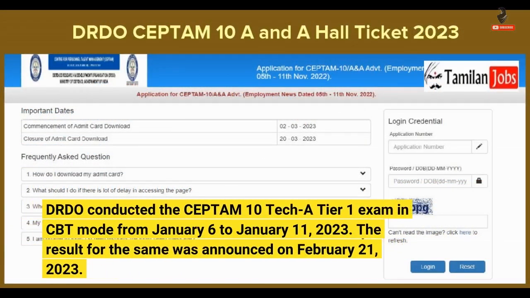DRDO conducted the CEPTAM 10 Tech A Tier 1 exam in CBT mode from January 6 to January 11, 2023. The result for the same was announced on February 21, 2023.